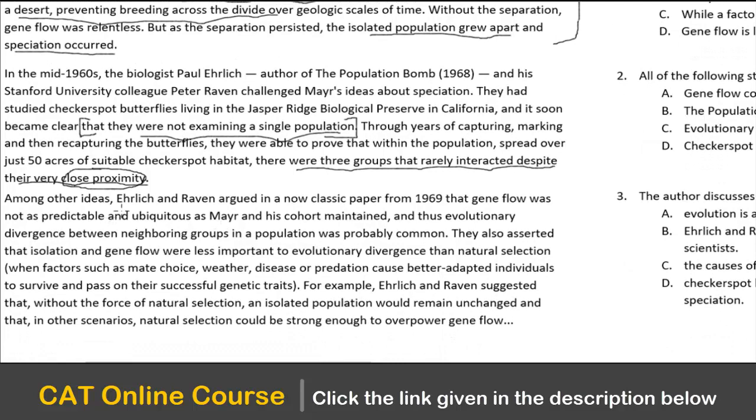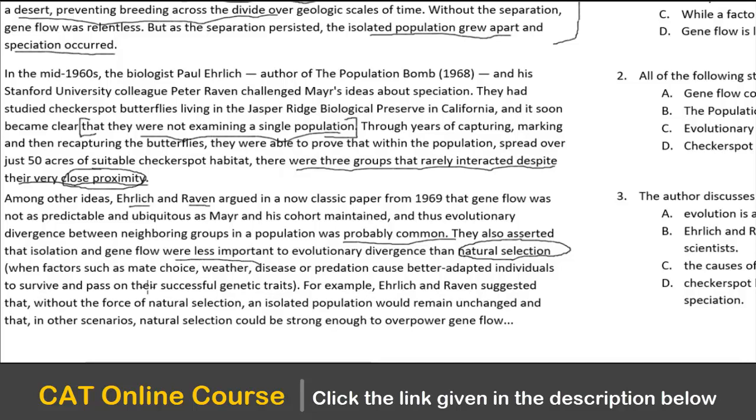Among the other ideas, Ehrlich and Raven argued in a now classic paper from 1969 that gene flow was not as predictable and ubiquitous as Meyer and his cohort maintained. And thus, evolutionary divergence between neighboring groups in a population was probably common. They also asserted that isolation and gene flow were less important to evolutionary divergence than natural selection. So here we have natural selection, which is important as per Paul and Peter. Paul and Peter say that isolation and gene flow were less important compared to natural selection.